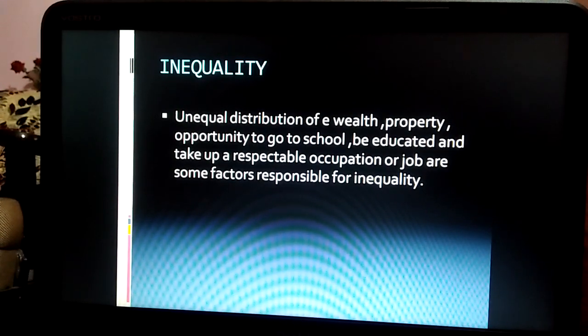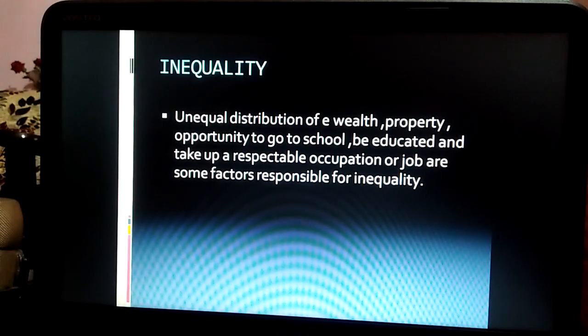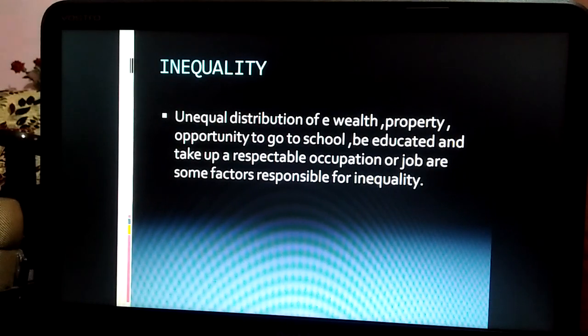So by giving reservation of seats, the government is trying to bring down inequality. It is our responsibility that we should not have stereotype thinking. We should not have prejudice towards anybody, and we should try to remove inequality from the society.